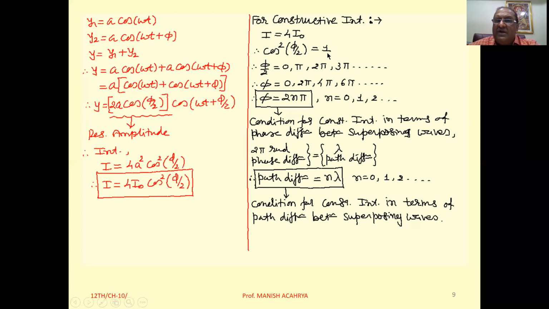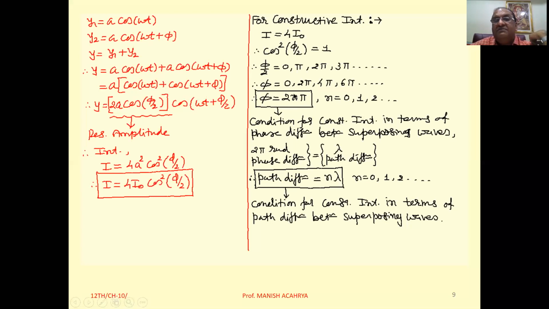So cos square phi by 2 will be equal to 1 only when phi by 2 is equal to 0, pi, 2 pi, 3 pi, and so on. Take the 2 to the right hand side. So you will get phi equal to 2n pi, where n equal to 0, 1, 2, 3, and so on. Here phi is the phase difference between these two waves. It implies that this is the condition for constructive interference in terms of phase difference